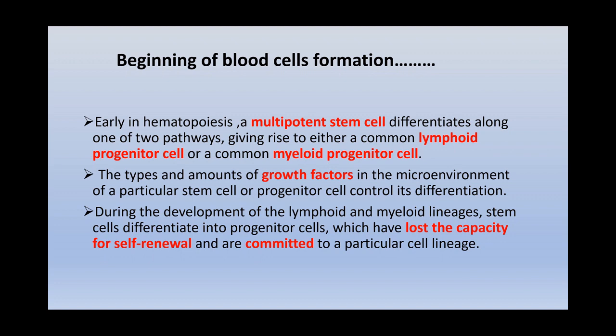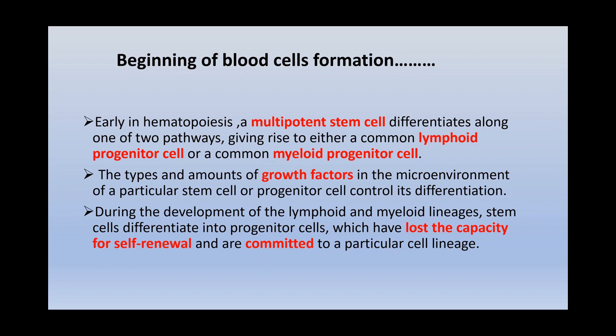These progenitor cells have lost the capacity for self-renewal and are now committed to become a particular cell lineage. The earlier stem cells have the capacity of self-renewal, but once committed at the progenitor level, it is lost.